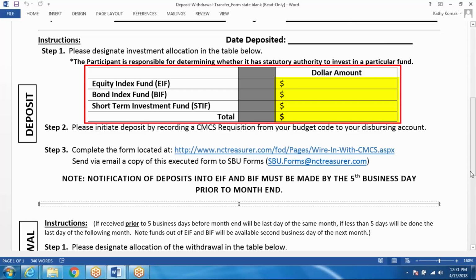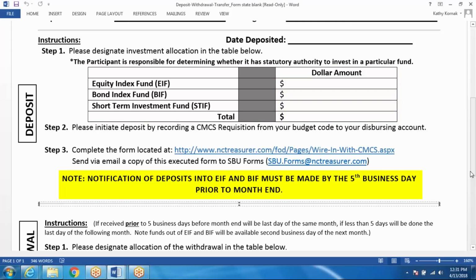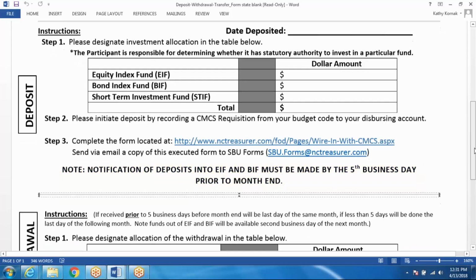Last reminder is notification of deposits must be made by the 5th business day prior to month end, along with the wire in. All funds must be able to be viewed 5 days before month end.